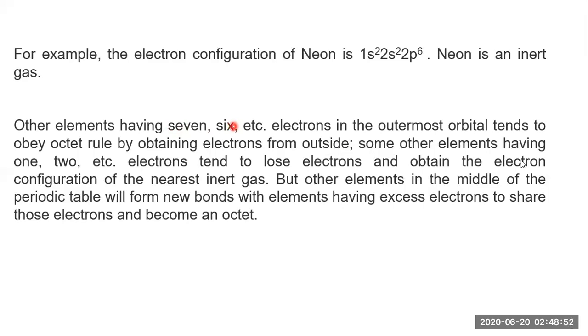Some other elements having 1 or 2 electrons tend to lose them. Suppose I am having 7 electrons, as in the case of chlorine. So instead of losing, it tries to gain to complete 8. But in the case of lithium, what we have seen, it loses the electron to get the duplet. In the case of the octet rule, let's take the example of sodium. In the outermost shell, it has 1 electron, but whenever it loses it, it completes the octet because